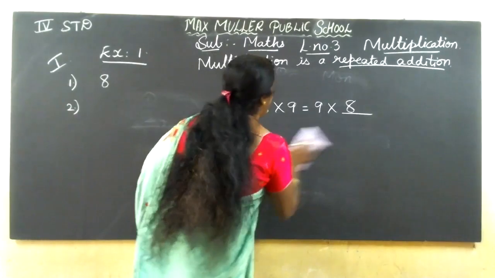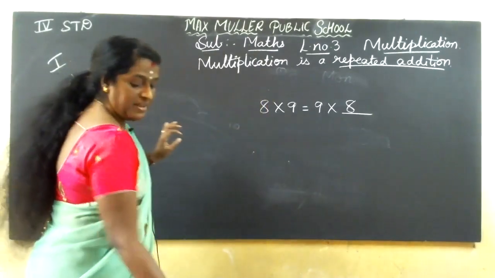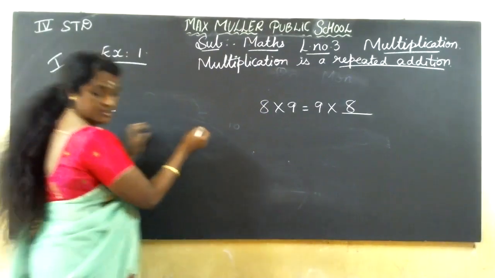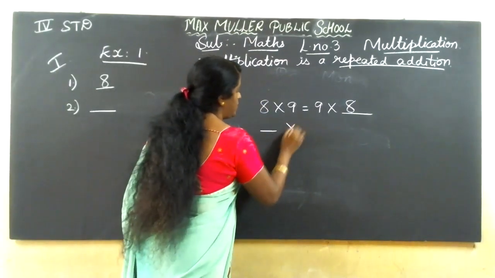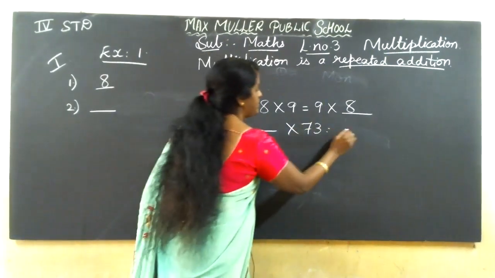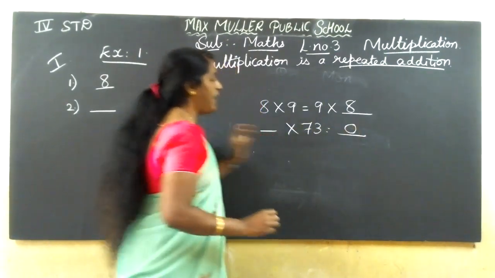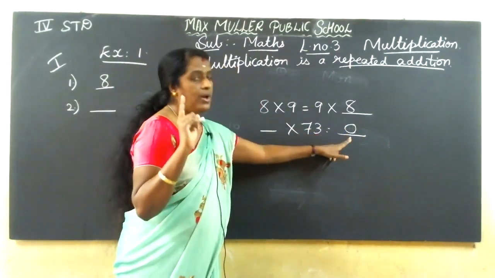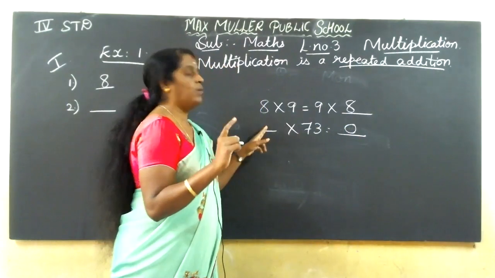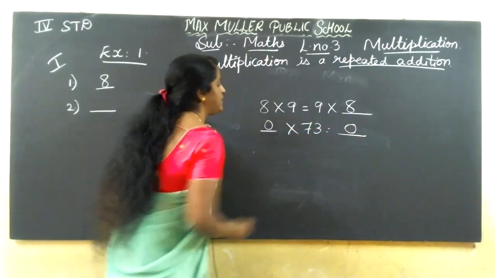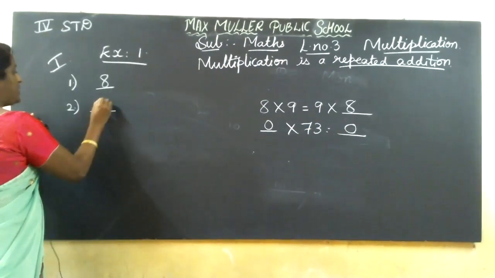Here, B1, I ought to do. Sorry, B1: dash into 73 equals 0. If the answer is 0, that is 123 ones are 123. Here the answer is 0, so what will come here? 0 only, because 0 times 73 is 0. So that side B is there.